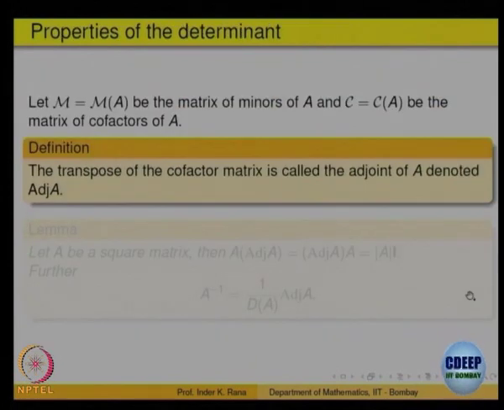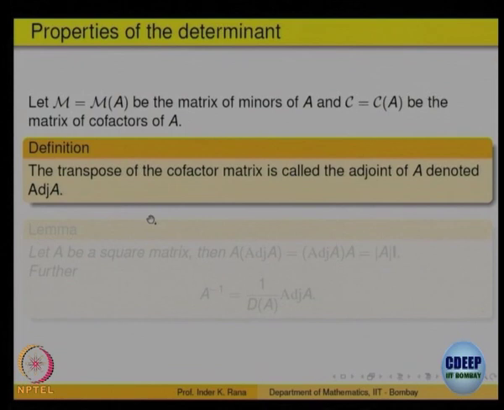Now, here is something which we will not prove everything about, because they are messy to write. Look at the transpose of the cofactors of a matrix. There is a definition of what is called the adjoint of a matrix. So, what is the adjoint of a matrix? First of all, we looked at minors and then we looked at the cofactors. Look at the cofactors, that gives you a matrix, look at the transpose of that, that is called the adjoint of the matrix A.